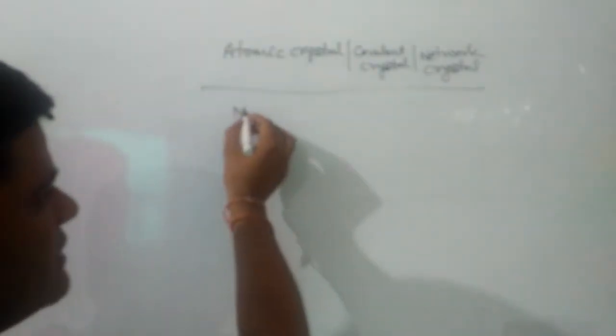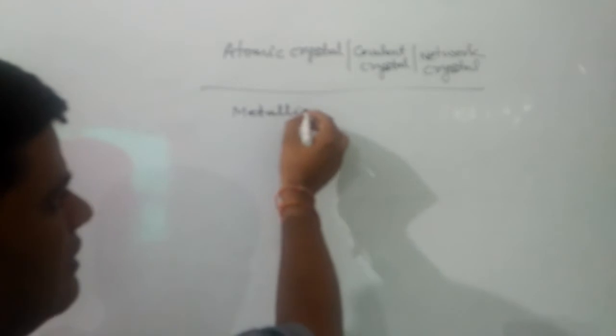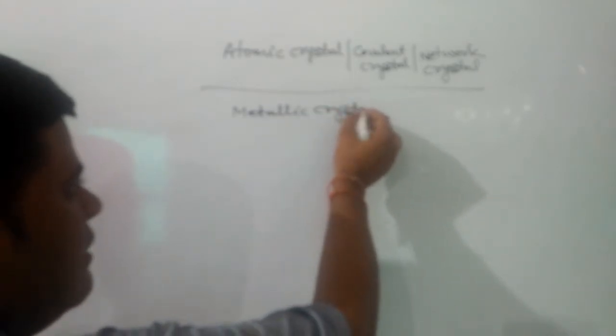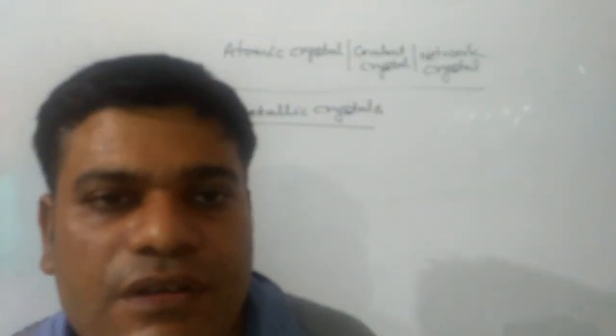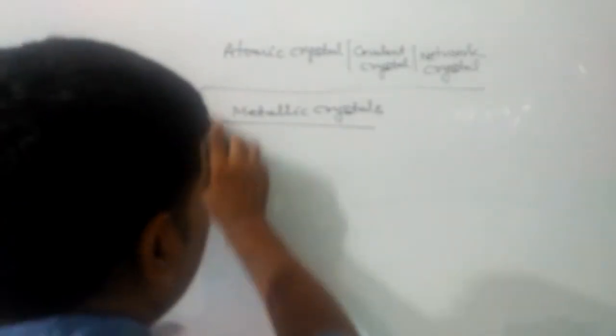After this, we have to discuss the fourth type of crystals, and the fourth type is metallic crystals. Metallic crystals are those in which the constituent particles are positively charged ions, known as kernels, and these kernels are immersed in a cloud of electrons. So the forces of attraction are metallic bonds, hence they can be hard to soft in nature. They have low to high melting points, and they are good conductors of electricity in the solid state.